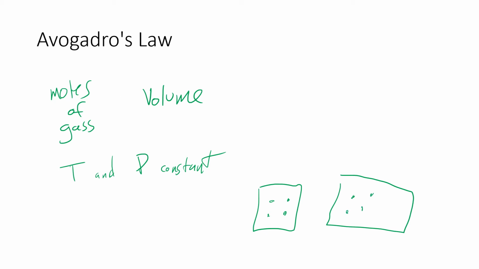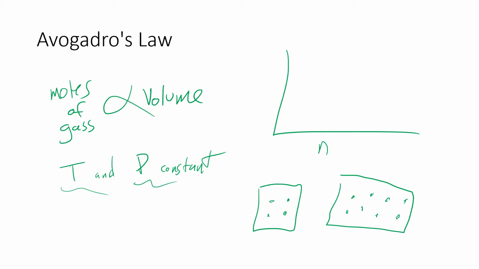1, 2, 3, 4, 5, 6. Because they need more room, because they can't change their speed because the temperature stays the same. They can't change how hard they're hitting stuff, so the pressure is going to stay the same. So the moles of the gas is going to be proportional to the volume. If we graph this, moles, remember moles is N because M was taken, and volume is over here, it's just going to make a straight line like that.